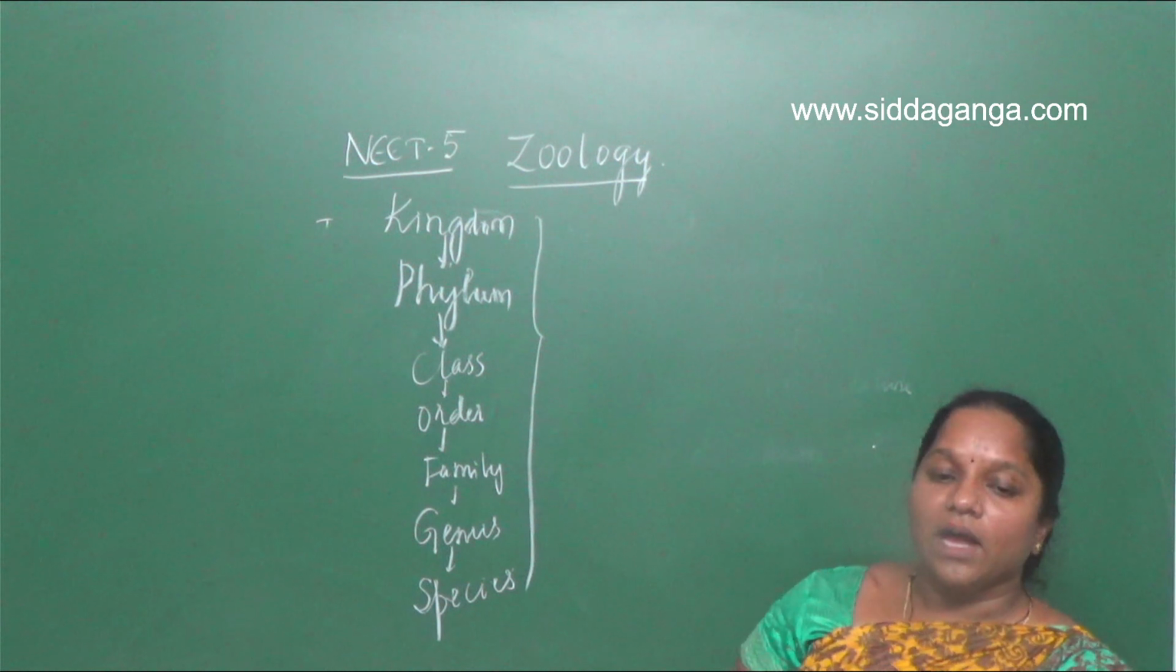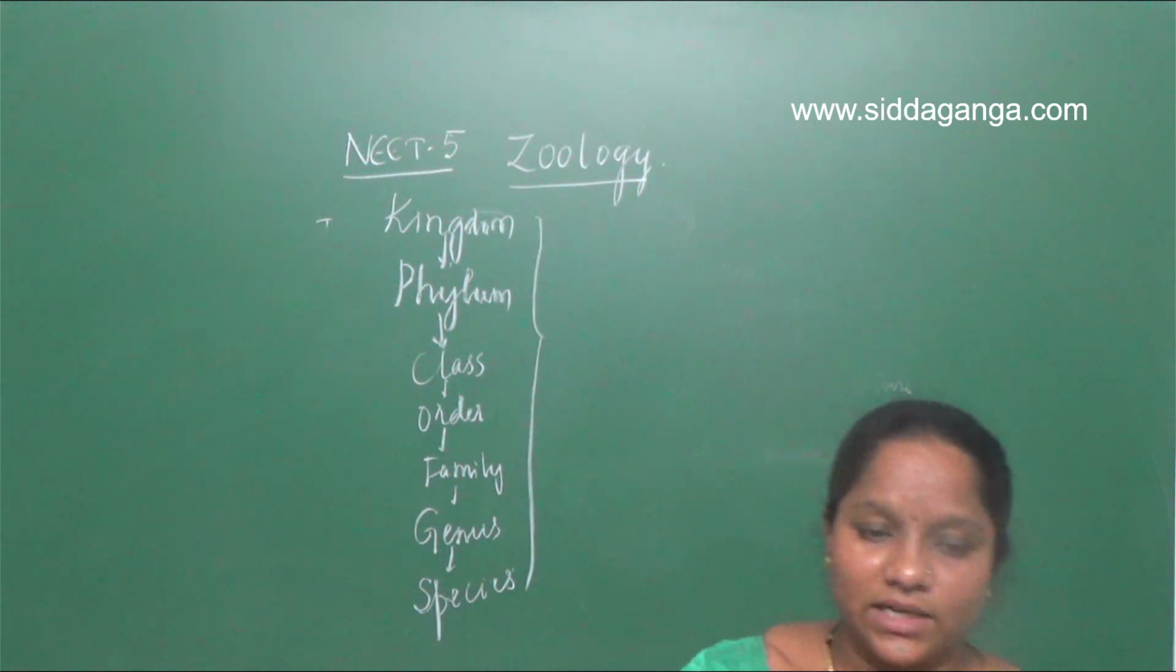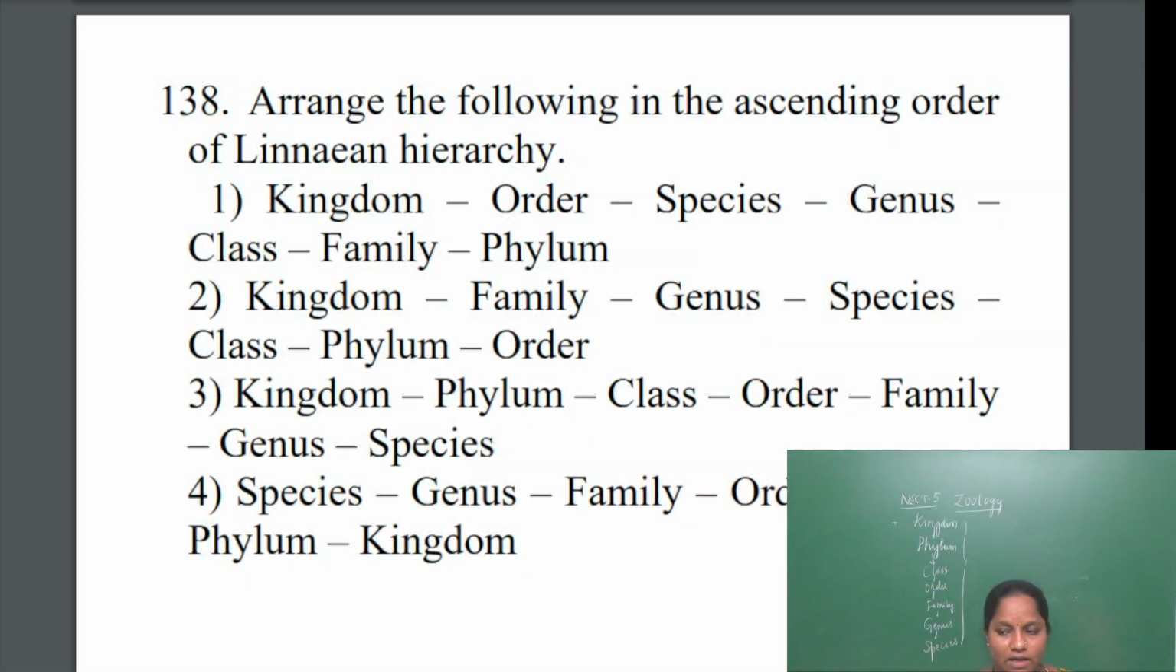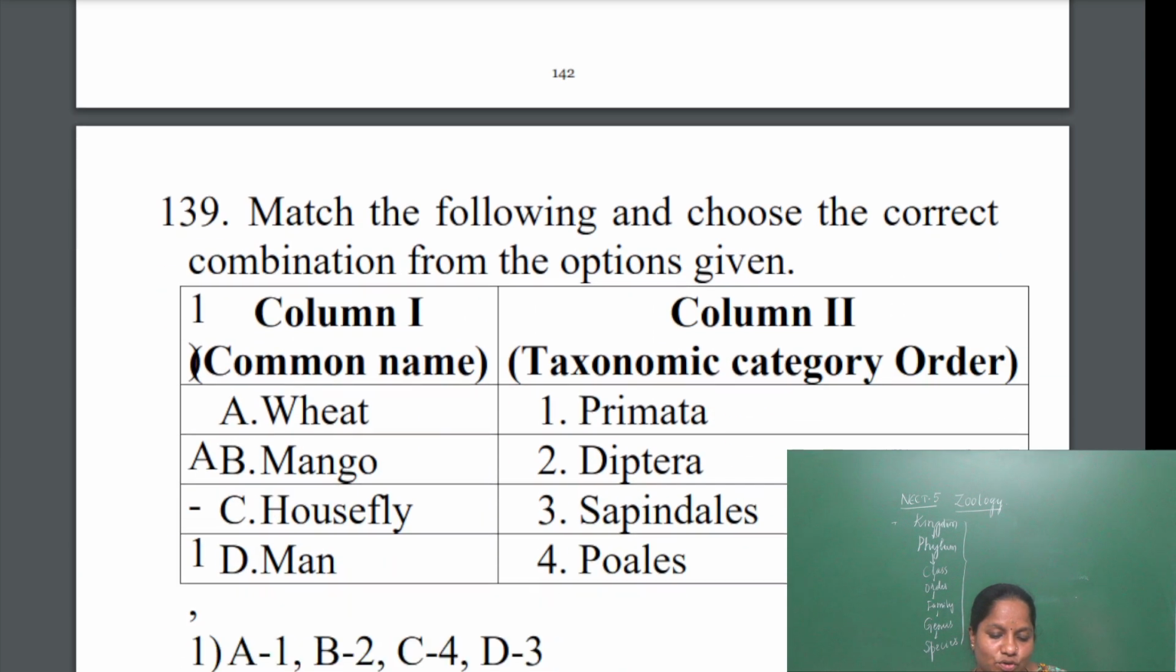They have asked: arrange the following in the ascending order of the Linnaean hierarchy. Once again I'll repeat, arrange the following in the ascending order of Linnaean hierarchy. Based on the Linnaean hierarchy, the ascending order will be species, genus, family, order, class, phylum, and kingdom. The answer will be the fourth one.